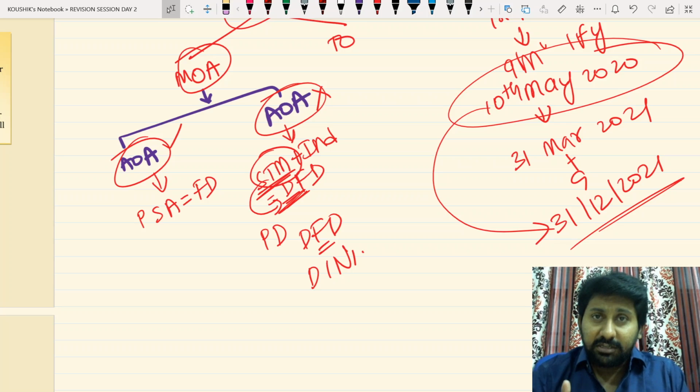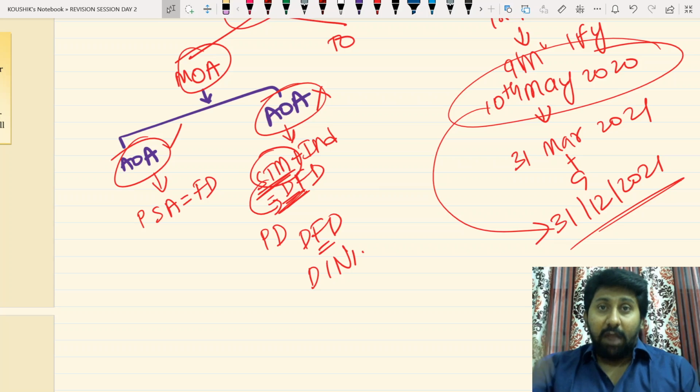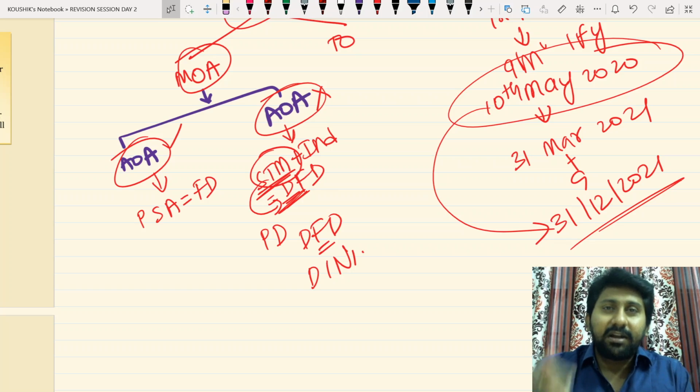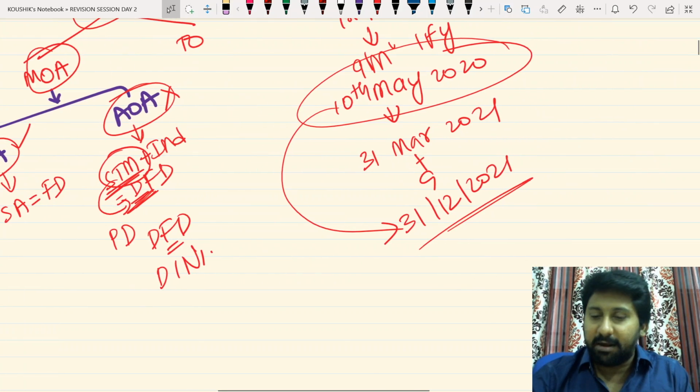The subscribers to the memorandum being individuals, that's all the law said. It didn't say they must have a DIN. So subscribers to the memorandum being individuals will become deemed first directors. That means they need not even have a DIN. They become the deemed first directors of the company by default.